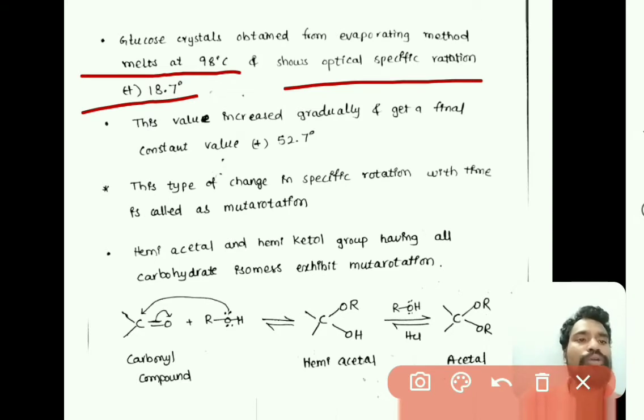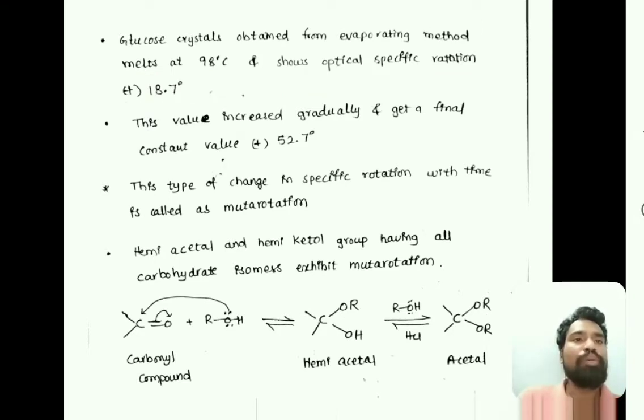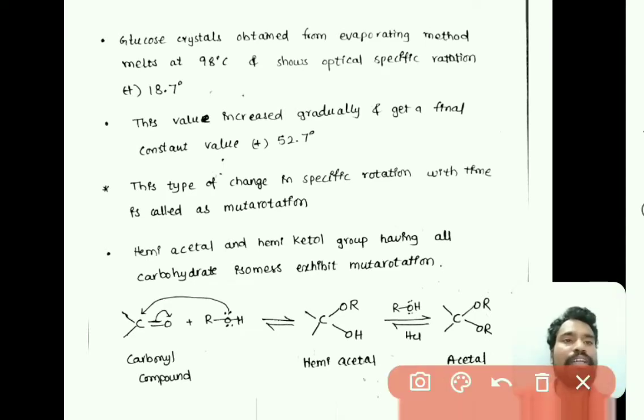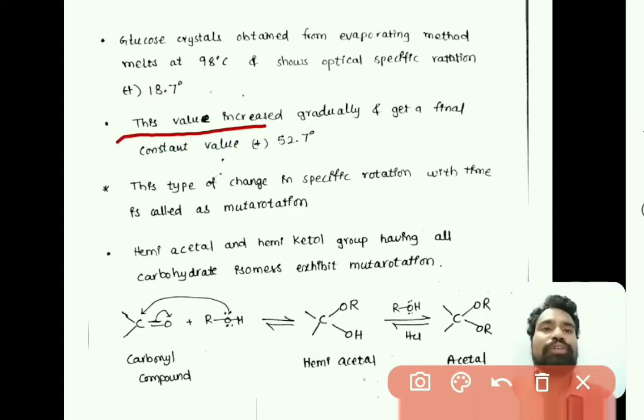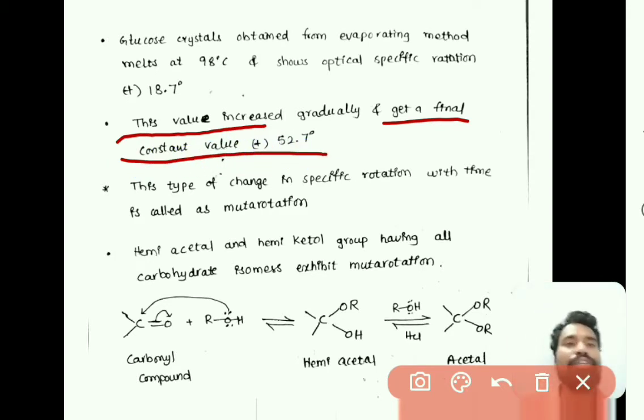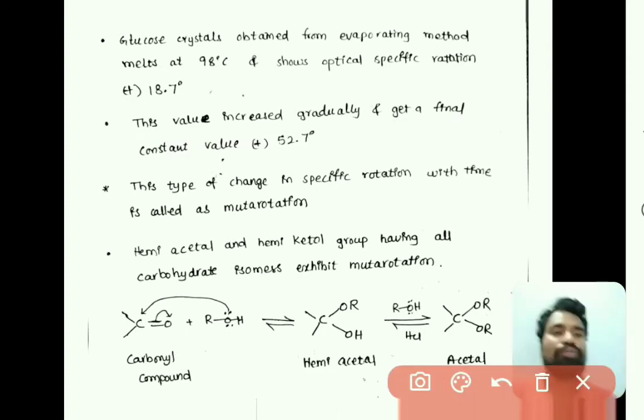So the glucose crystallized from the evaporating method melts at 98 degrees centigrade and shows an optical specific rotation of plus 18.7 degrees, right? And this value gradually increases and then reaches a final constant value of 52.7 degrees, right? So as the time changes, the specific rotation of glucose is changing.